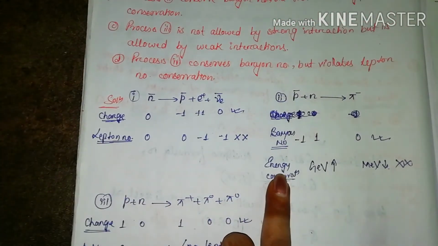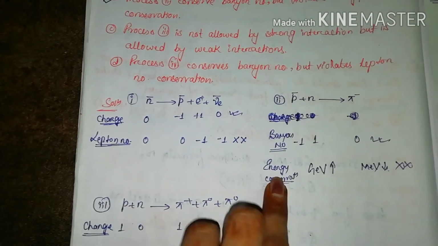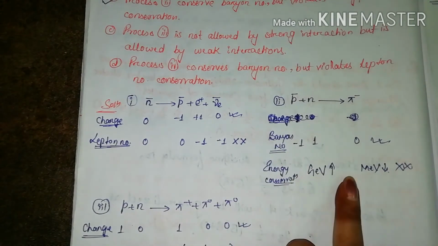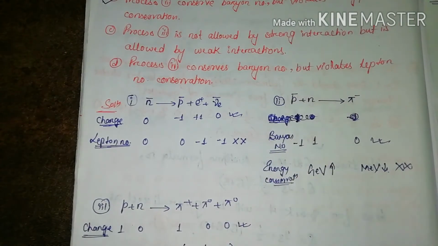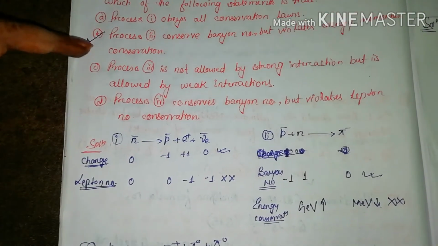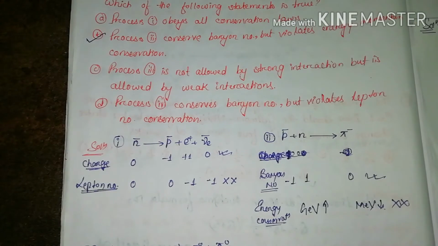The only statement which is followed and which is true is that the second process is conserving the baryon number and it is violating the energy conservation. So the correct option is option B. Now let's come to the next question.